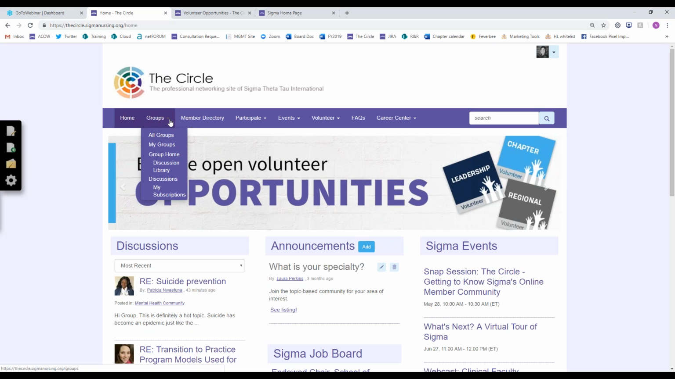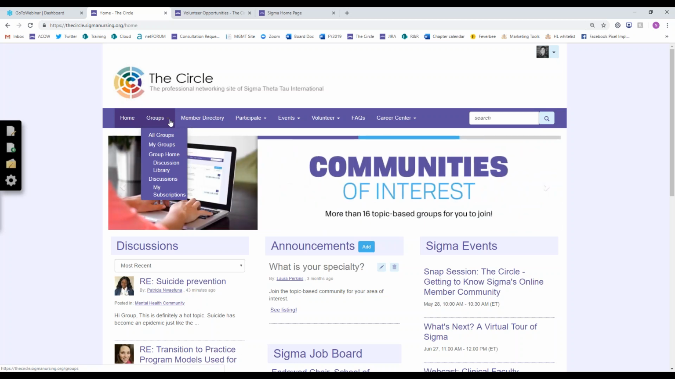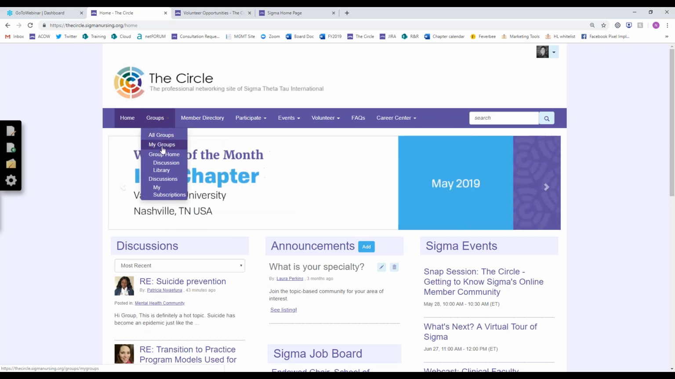So this Groups button will show you the different groups that you belong to, and we'll talk a little more about groups you can join and groups that you may already be a part of, as well as you can search all groups to find new groups to join. So My Groups would be anything that you have already joined. All Groups would be if you want to join something else. We'll talk about groups more in a minute.